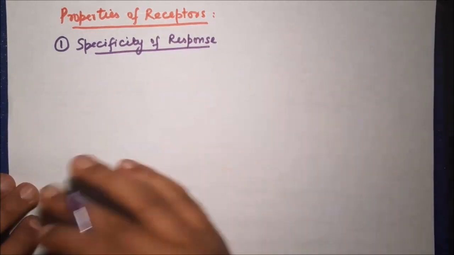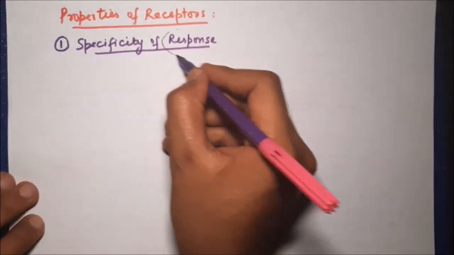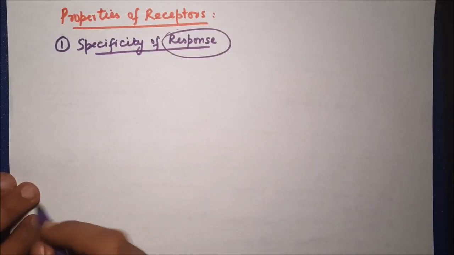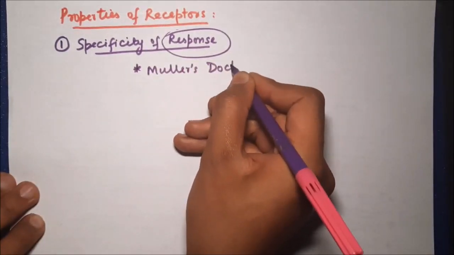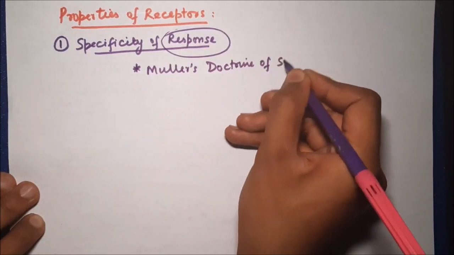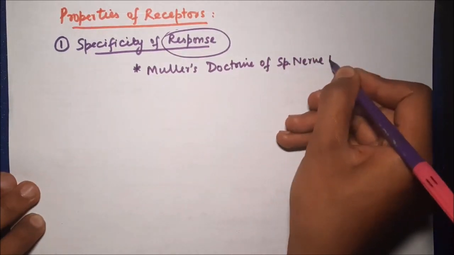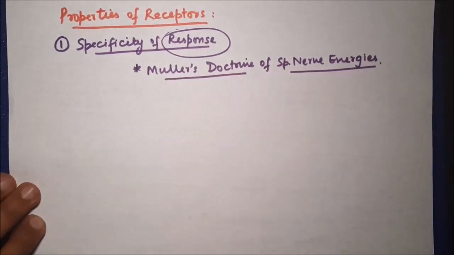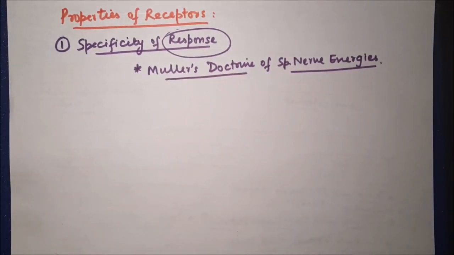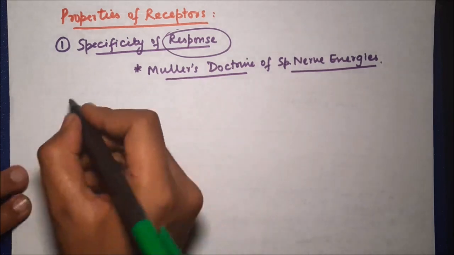the pathway from receptor to its center in the brain. If this pathway is stimulated anywhere, the response produced will always be the same. This specificity of response is also called Muller's doctrine of specific nerve energies. Muller's doctrine of specific nerve energies is one of the properties of receptors.